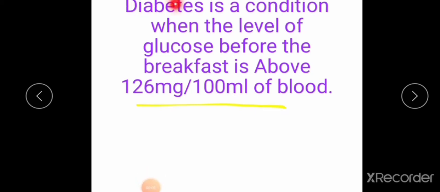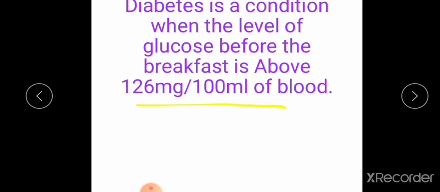What is diabetes? Can you say what is diabetes? Yes, diabetes is a condition when the level of glucose before the breakfast is above 126 mg per 100 ml of blood. Now you know the normal level of glucose in the blood. What is the normal level? Yes, you are right, 70 to 110 mg per 100 ml of blood.